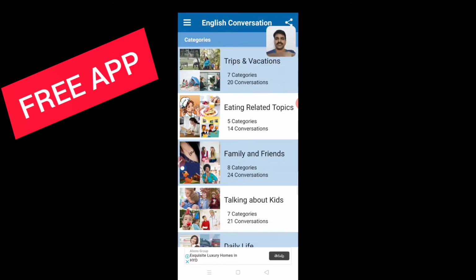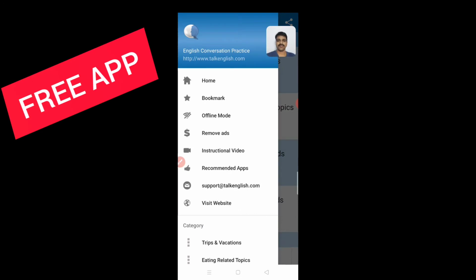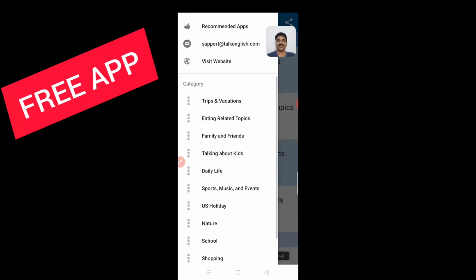Just click on this part. Here you can observe each and every tab. That means home, bookmark, offline mode, remove ads, instructional video, recommended apps, support at talkenglish.com, visit website. In the downside you can observe here category. Exactly, here we can use all these things free of cost.